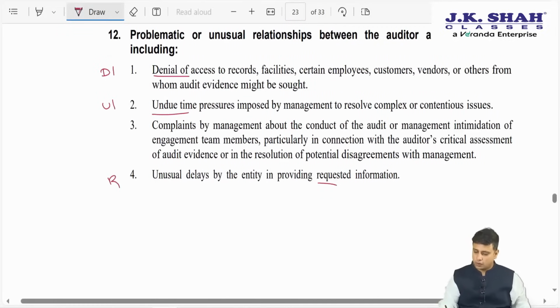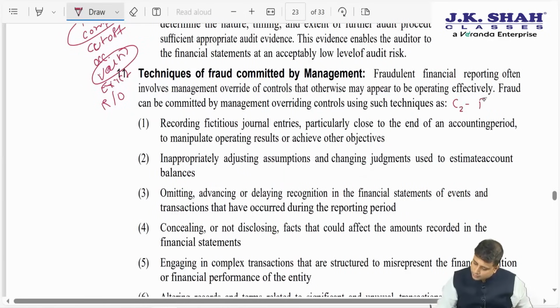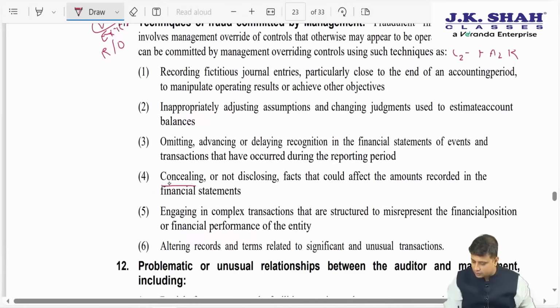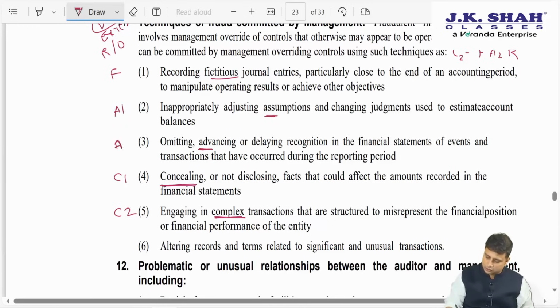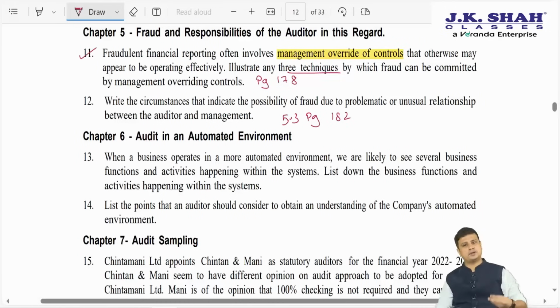So if you recollect our code, it was CFAR. So how can they commit fraud? Firstly, concealing or not disclosing facts. C2, engaging in complex transaction. F, recording fictitious journal entries. A, inappropriately adjusting the assumptions. A2, omitting or advancing or delaying the records. And lastly, altering the records and terms related to the significant transaction. So how do we override management of controls? I mean, we have already covered this.